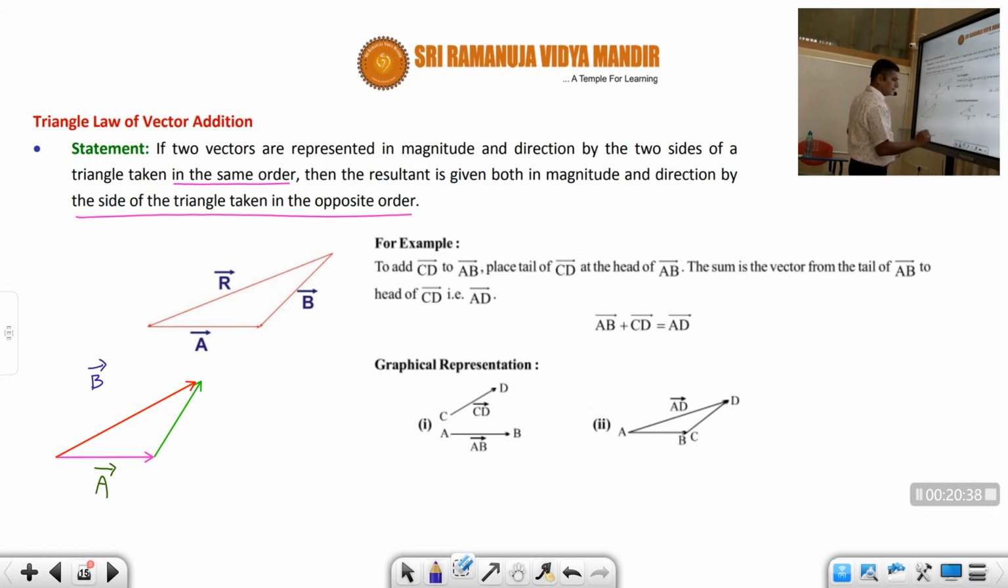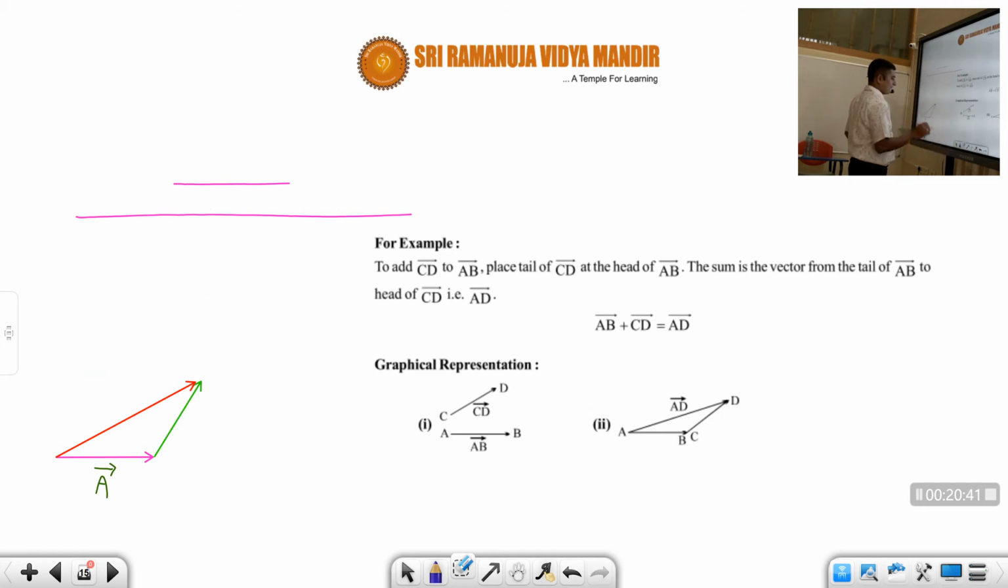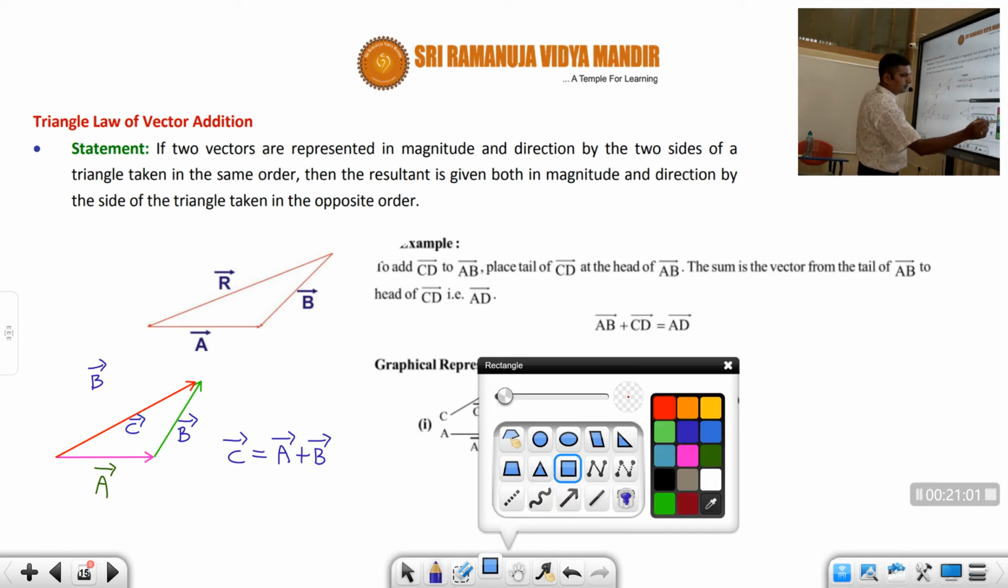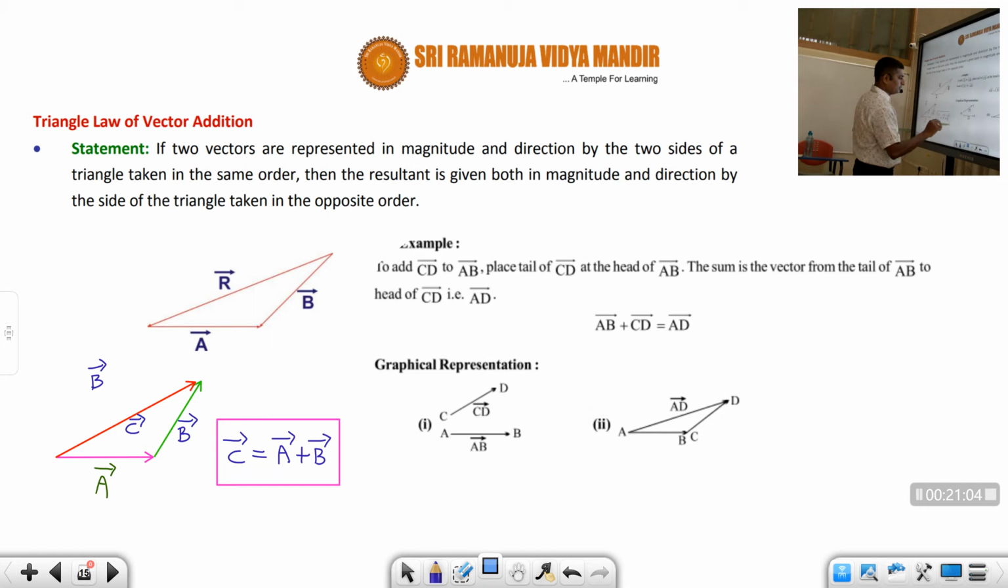So the resultant of these two vectors is this one, which we call C bar, and this is B bar. So the resultant we can write as C bar is equal to A bar plus B bar. This is very, very important, students. Right now you may not feel the importance of this triangle law, but when we go to kinematics, particularly the applications, there are many applications where we will use this triangle law. Okay, students.